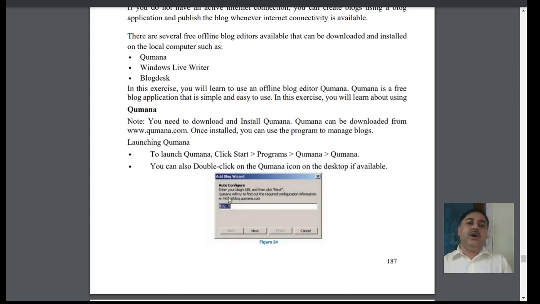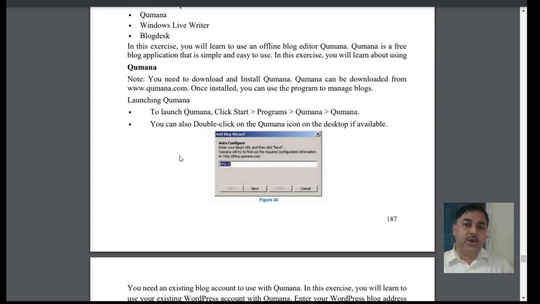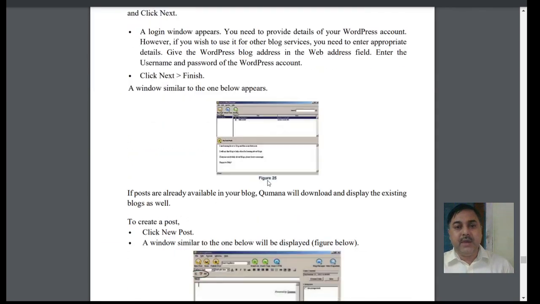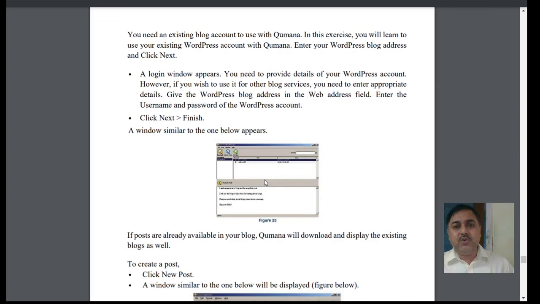There are different tools, Windows Live Writer, BlogDesk, and Quamana. If you download Quamana, you can make your blogs there. Click start, then programs, then double click on the Quamana icon. So we will create the blogs, and we can write them.